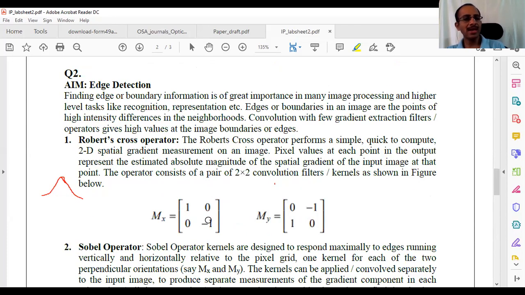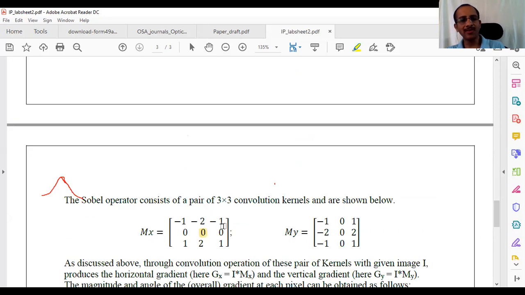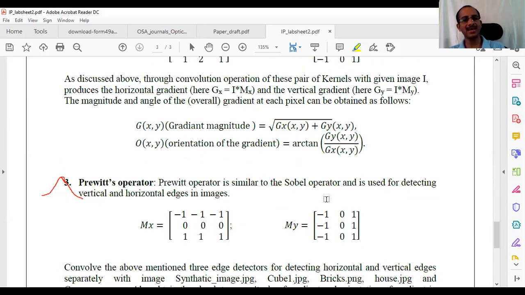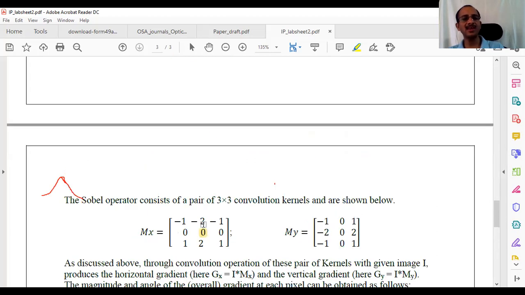Compared to this, what kind of edges do you think it will give, and what kind of edges does this give? This one gives diagonal edges. If there are edges like this, it will give them. Whereas here it gives x and y edges. This operator also gives edges. The only difference between this and this is that Sobel gives more importance to the center pixel, or the neighborhood of the center pixel.